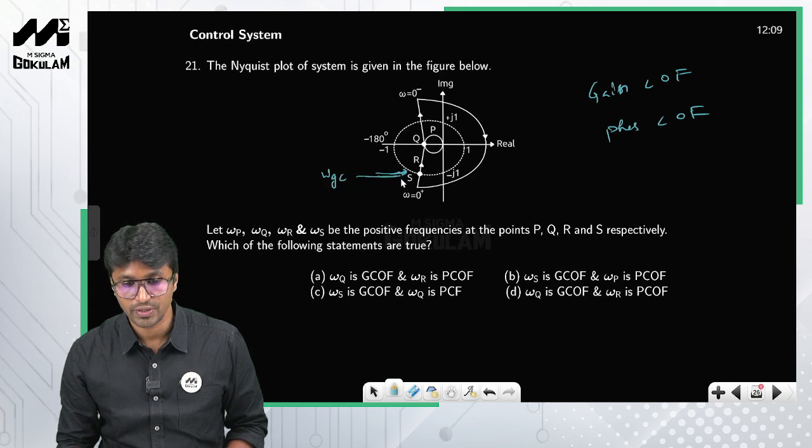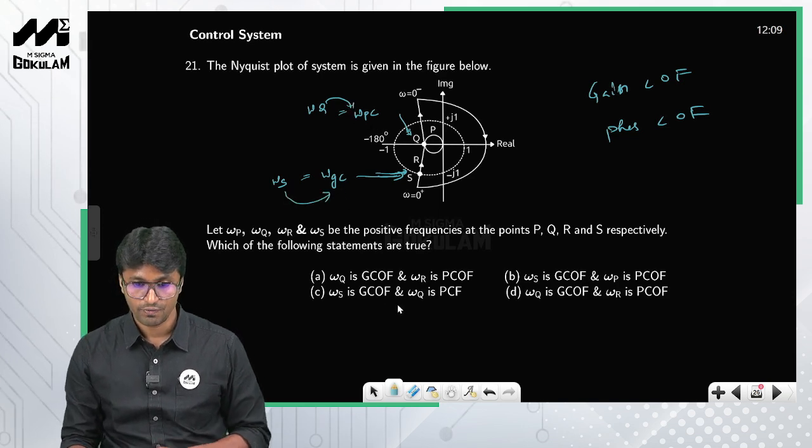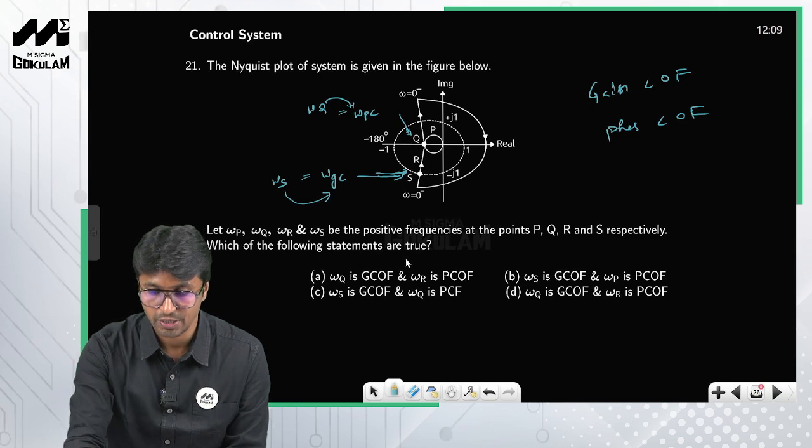And the frequency at which the plot crosses the minus 180 degree axis is nothing but the phase crossover frequency. So this point is nothing but s, right? So therefore omega s, and this point is nothing but omega q, right? So omega q is nothing but phase crossover frequency and omega s is nothing but gain crossover frequency, right? So this is how you solve this particular problem, okay?